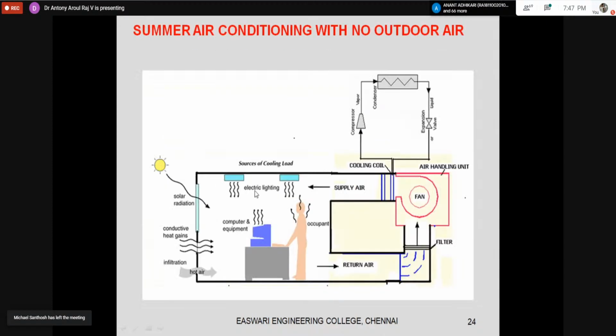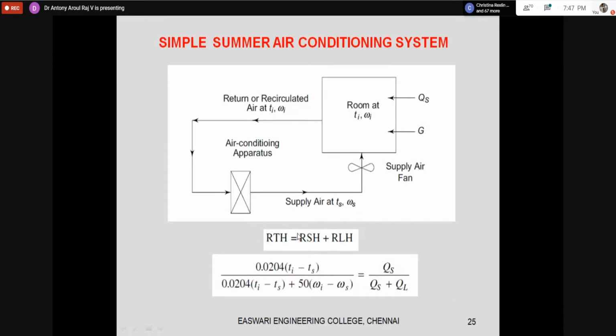So I have the room, and I have the sensible heat added because of the things inside. I may have a latent heat also because of the moisture generated by the occupants, or because of cooking systems inside, or because of infiltration, some moisture generation. So that is room latent heat. Similarly the load inside this room is called room sensible heat. If I club both together, that is called room total heat. And we have to mind that we are not taking outdoor air heat at all.